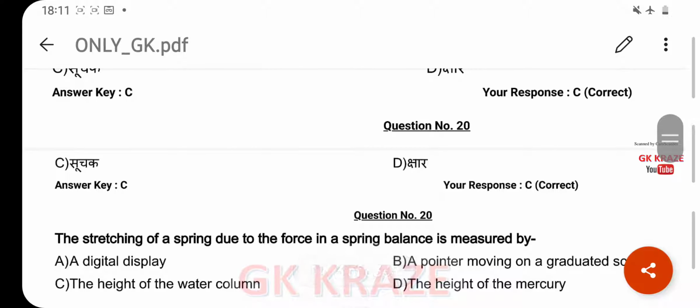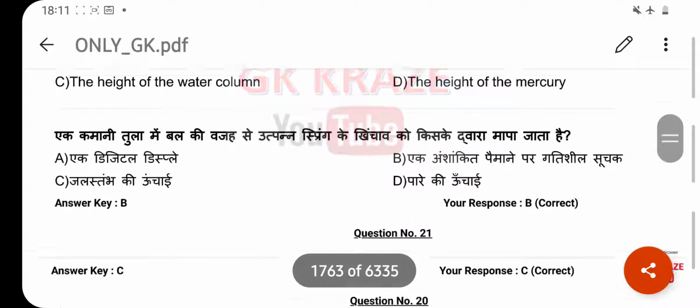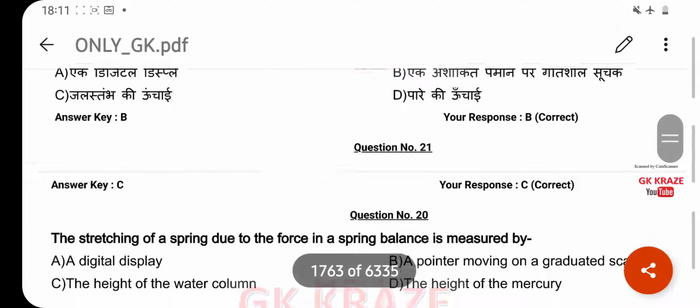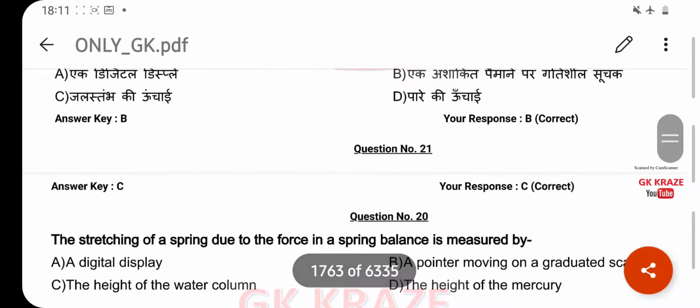The stretching of a spring due to the force in a spring balance is measured by? Your right answer is a pointer moving on a graduated scale. Option B.